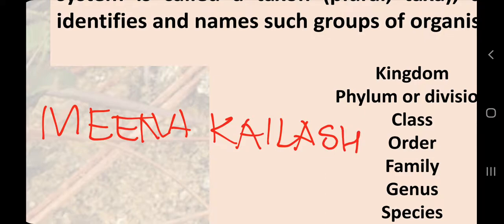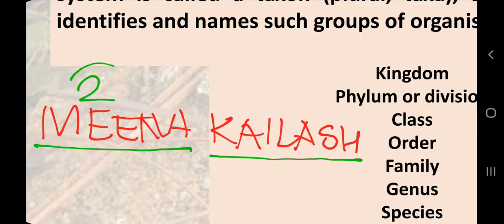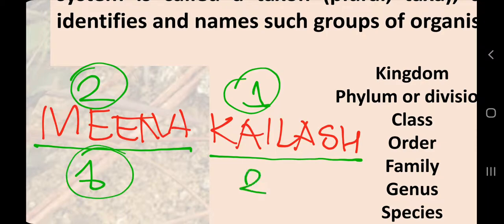So what does this indicate? For the ease of understanding, I want to convey one thing: my name is composed of 2 words. Sometimes we take this word first, sometimes we do not, but this name is composed of 2 words.